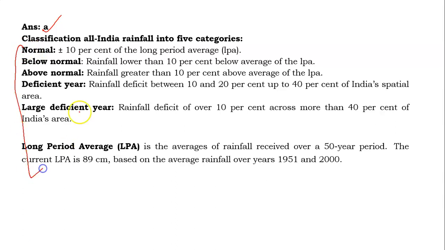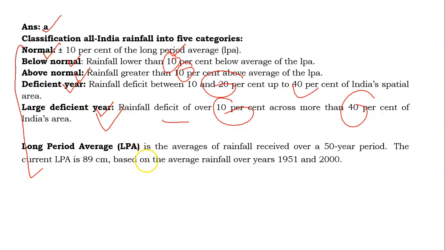There are certain criteria. For example, normal if you are getting rainfall within 10% of the long period average, below normal if you are getting lower than 10%, above normal if you are getting 10% above average, or deficient if you are rain deficient between 10 to 20% or up to 40% of the Indian spatial area, large deficient if you are getting rainfall deficit of over 10% across more than 40% of the Indian area, of the long period average.